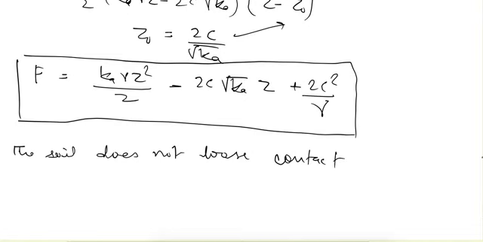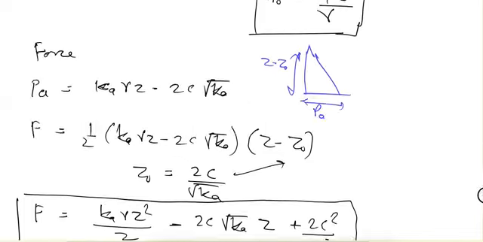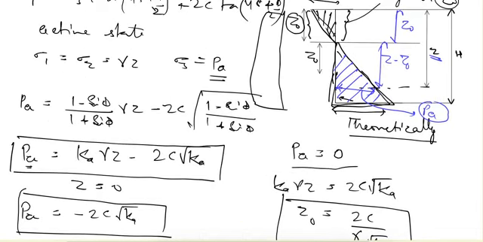So this is the force we found out when the soil loses contact. So we use this pressure diagram, this blue one. Now if it does not lose the contact, then the pressure in this zone, this green one, will be balanced by this one. So only the remaining pressure would be this blue one.